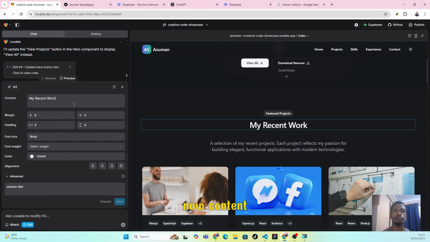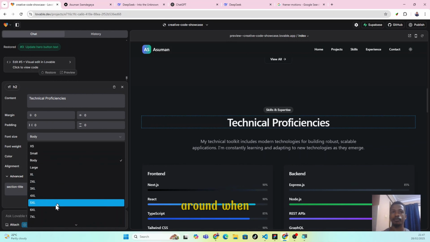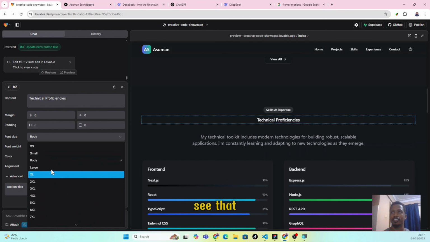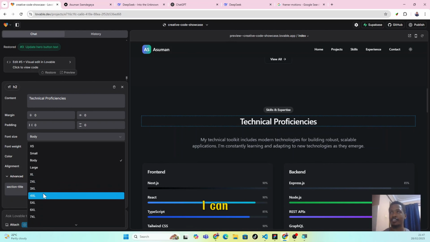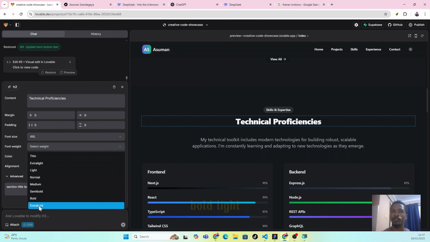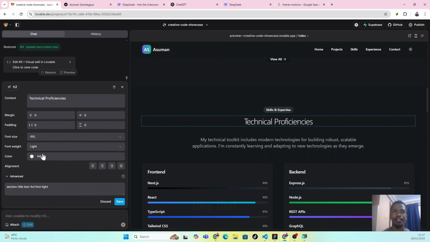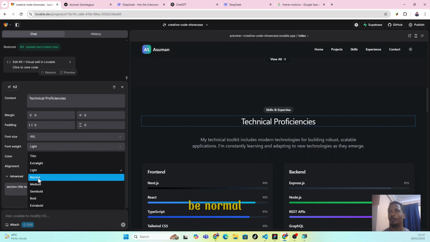Now content, you can change it and say my recent projects, like that. Body, now the font size, you can also play around. When you hover like this, you can see that it's changing size. TXL, like that. I can say I want it to be large. You can change the font weight, bold, light, like that. Let it be normal.